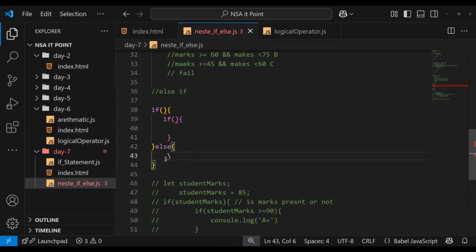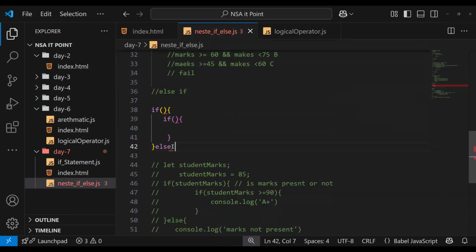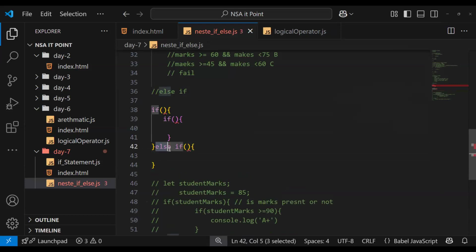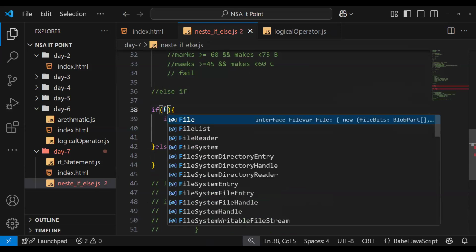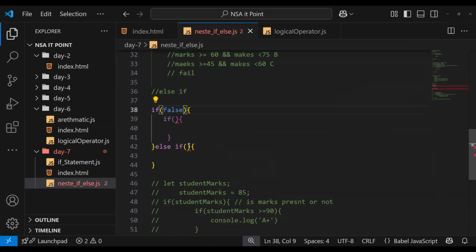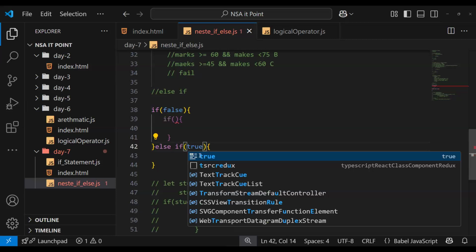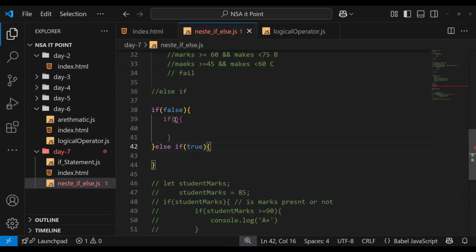You just need to write if here. After the else you just write this here, a simple space and then the if condition. I'll make it false and then it is true. Even though you added an else statement, inside this else if statement you are also checking a condition.